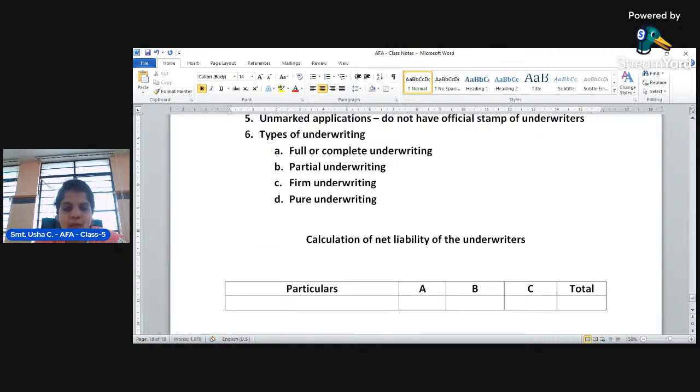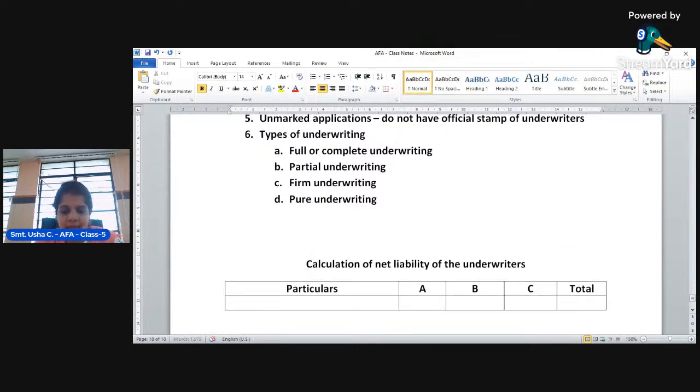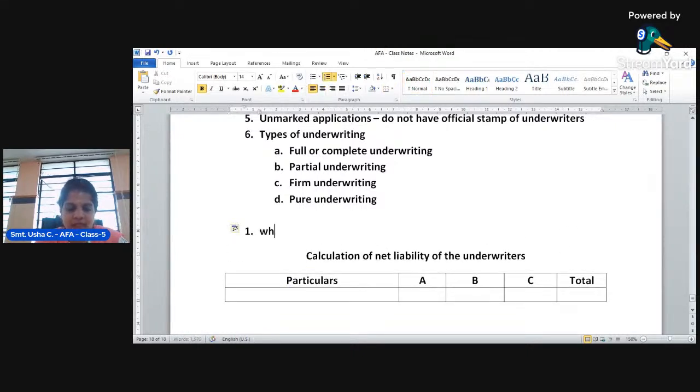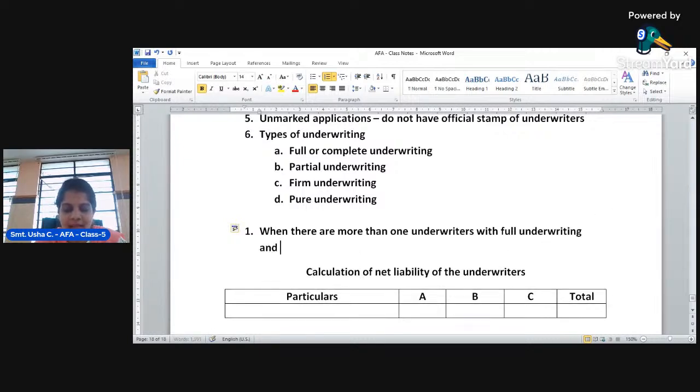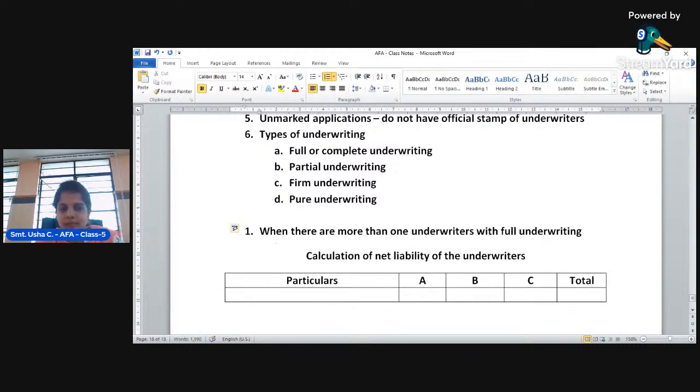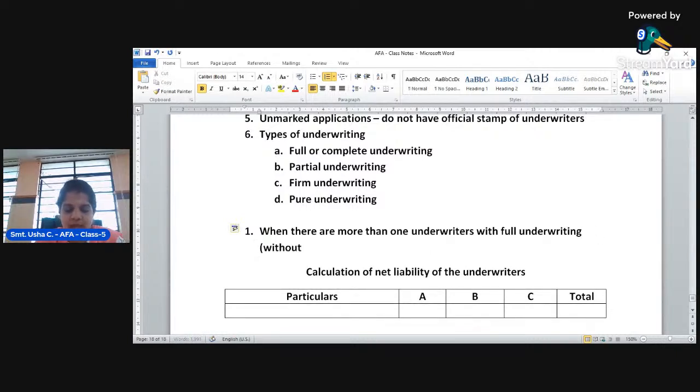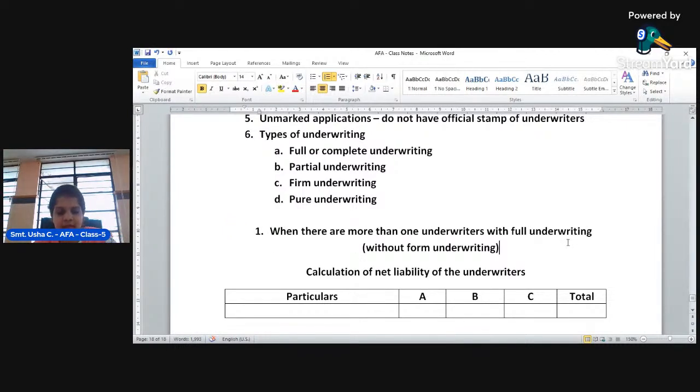So this is the format for the calculation of net liability of the underwriters when there are more than one underwriter with full underwriting and without firm underwriting.